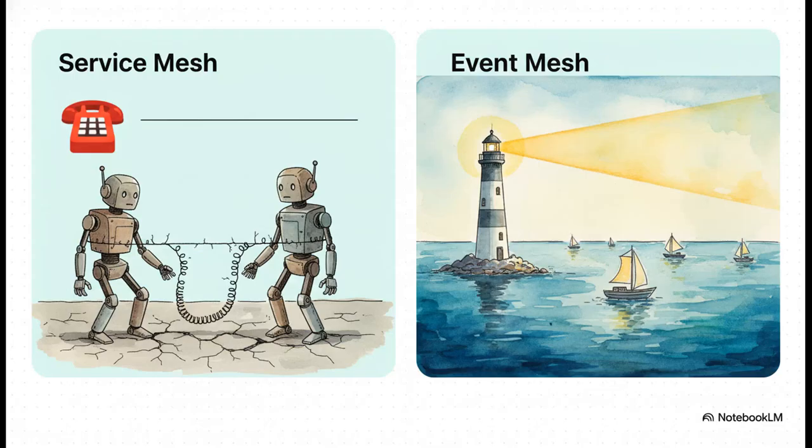Now, this is where things get really cool. A service mesh, the old way, is all about managing those fragile, synchronous phone calls between services. But an event mesh, that's a whole different ballgame. It manages asynchronous events. It's not a phone call. It's more like a persistent radio broadcast. A service can just shout an event out into the world, and any other services that care can listen in and react whenever they're ready. The original service doesn't even have to know they exist. Now that is true decoupling.